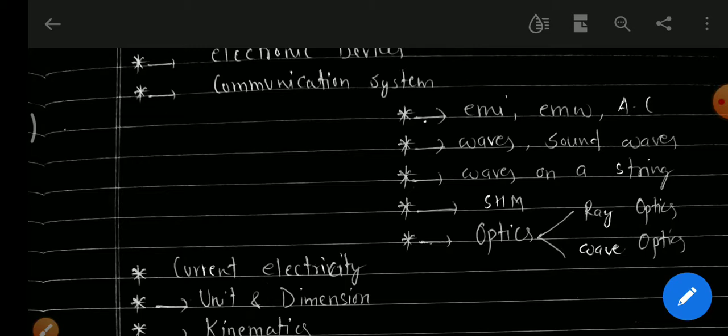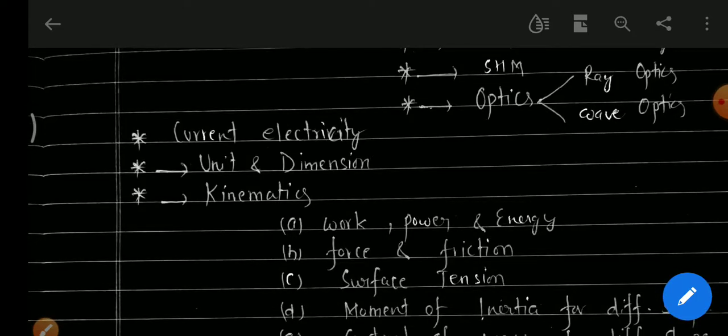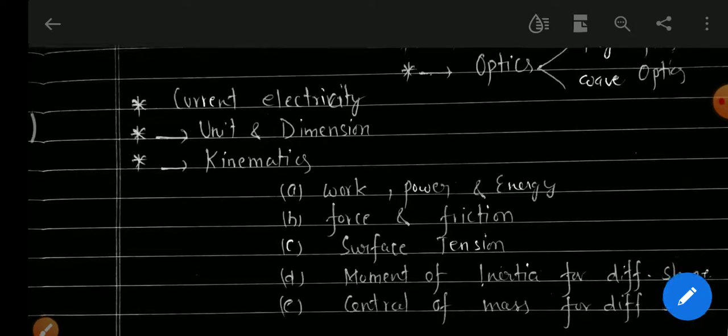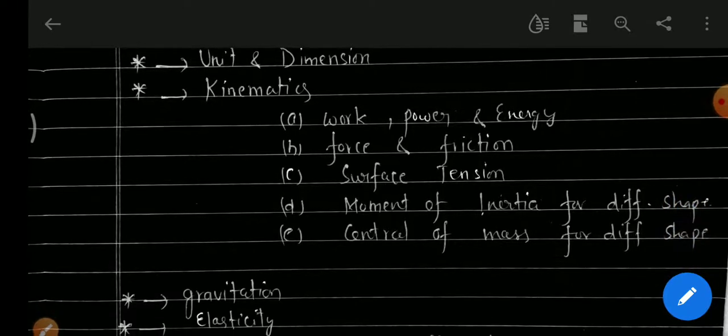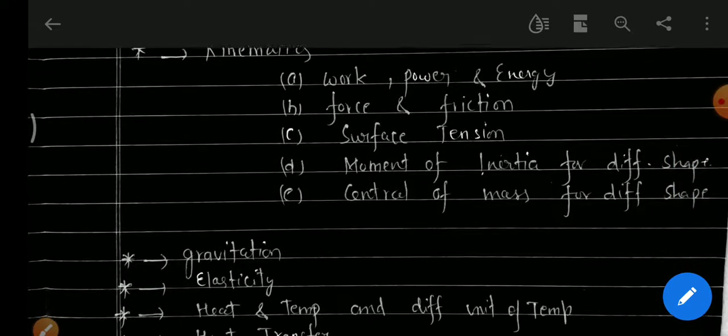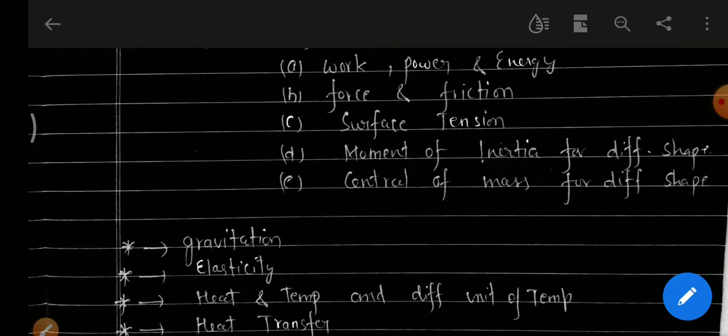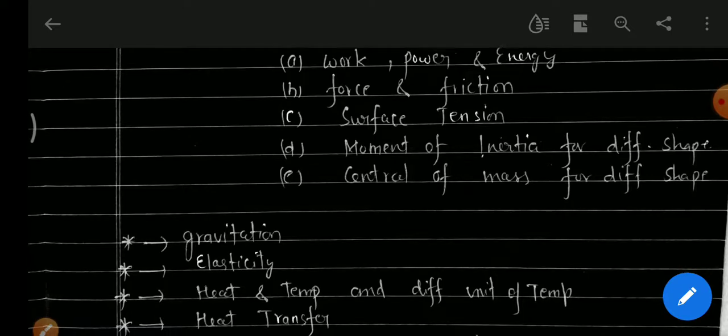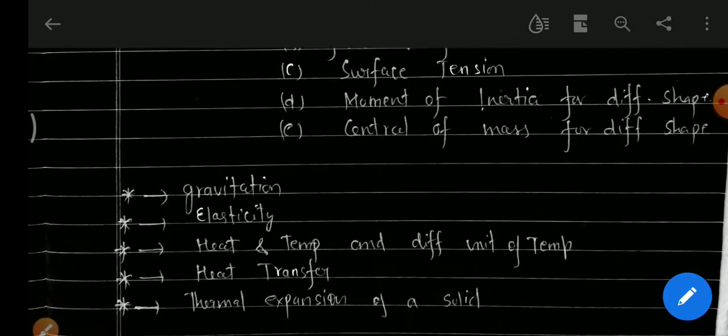Then the next three chapters are current electricity, units and dimensions, and kinematics. Kinematics contains five chapters, given below: work, power, energy, force and friction, tension, moment of inertia for different shapes, and center of mass for different shapes. We can also add motion in a straight line, projectile motion, circular motion, and rotational motion.